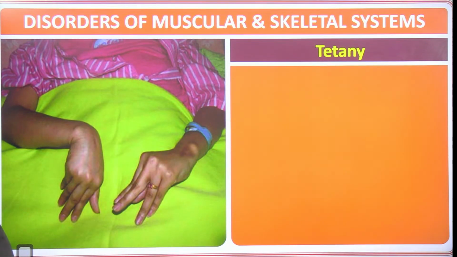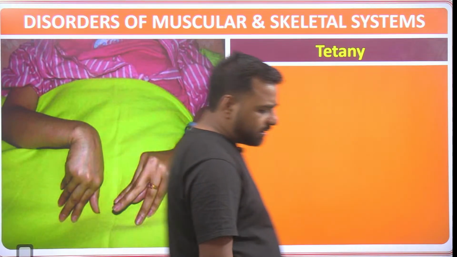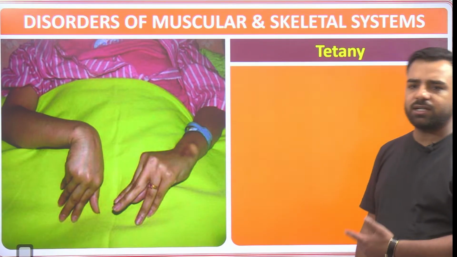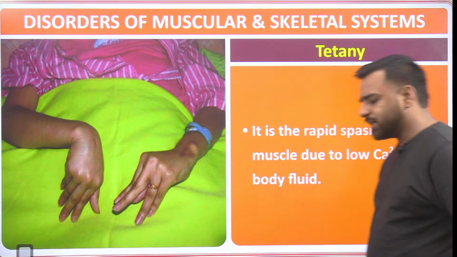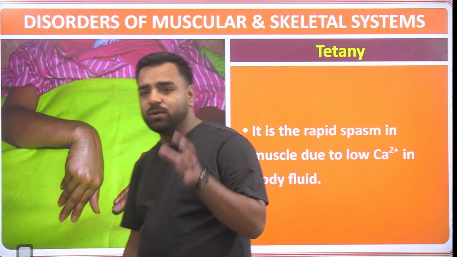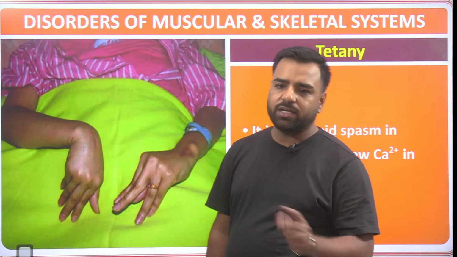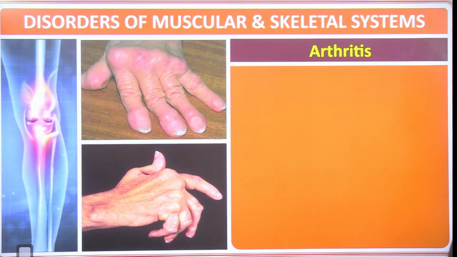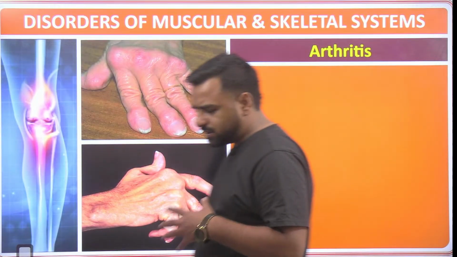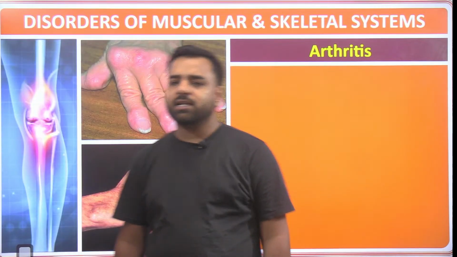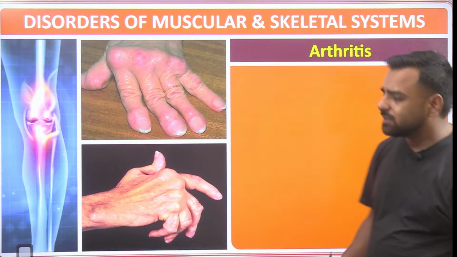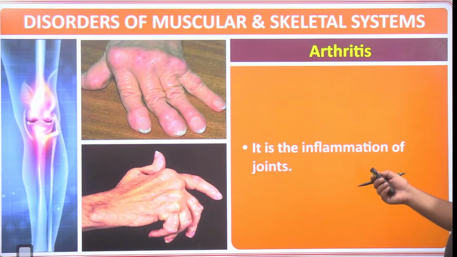Then we have tetany. What is it? Again, there's a deformation in the bones as you can see in the image. Here, it is rapid spasm in the muscle due to low calcium in the body fluid. And as we know, our bone is made up of calcium and phosphorus. So yes, that's important too. Then proceeding further, what about arthritis? Arthritis is the issue in which there's a severe pain in the joints. Now there might be certain reasons for the same. That's the inflammation of the joints.